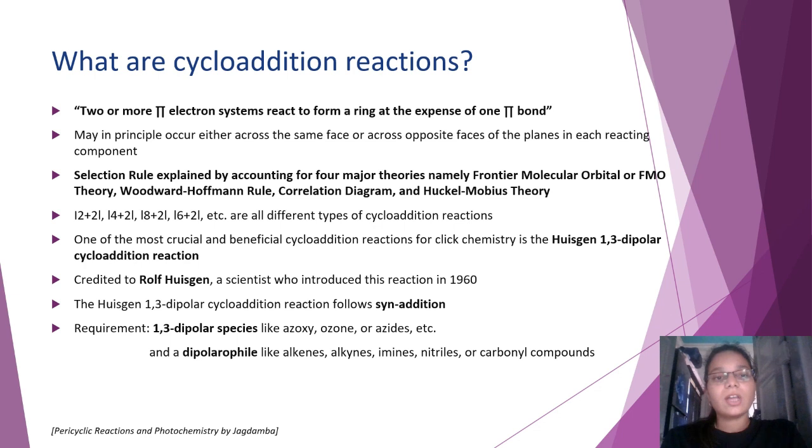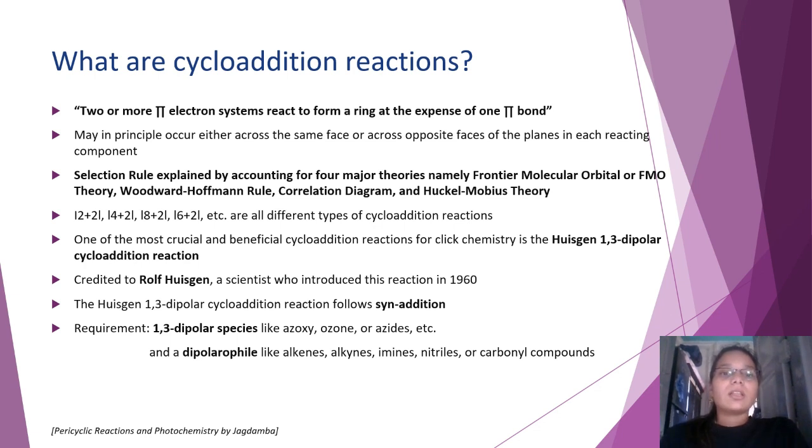So as mentioned earlier, click reactions mostly work on the principle of cycloaddition reactions. So what are cycloaddition reactions? These are basically reactions wherein two or more pi electron systems react to form a ring at the expense of one pi bond. They are classified based on certain conditions, namely the number of electrons that participate in the reaction, the nature of the orbitals that change, and the stereochemical mode of cycloaddition, meaning whether the addition would be suprafacial or antarafacial or whatever the case.